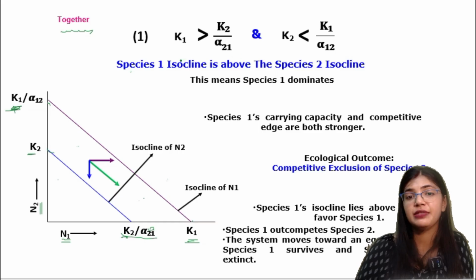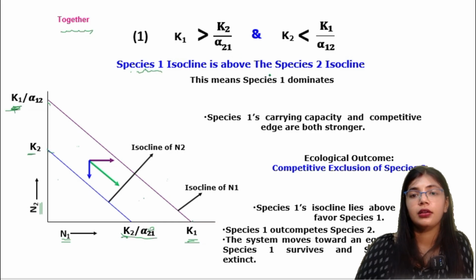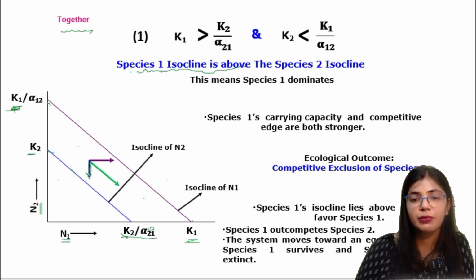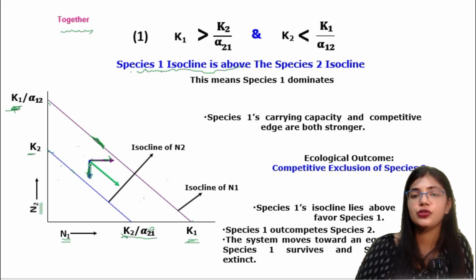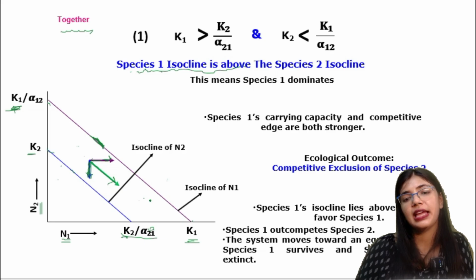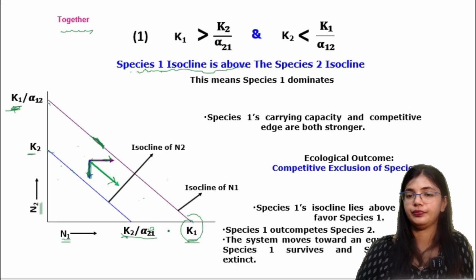So for species 2, what is it saying? This example is for species 1. Species 1 isocline is above. So if species 1 is above, the isocline will be towards the downward side. For species 1 it is down, that means it is increasing, and for species 2 it is up, that means it is decreasing. So in between it will show a line. This line is indicating the K1.